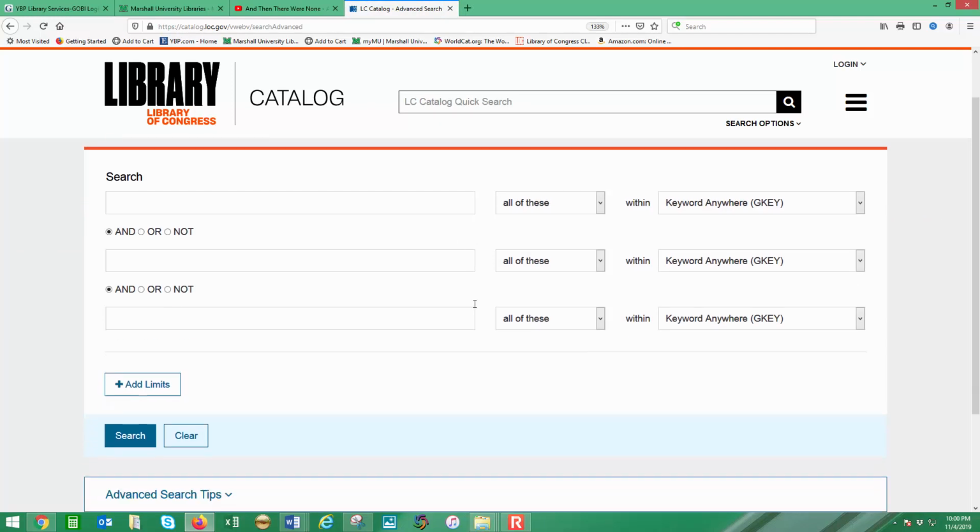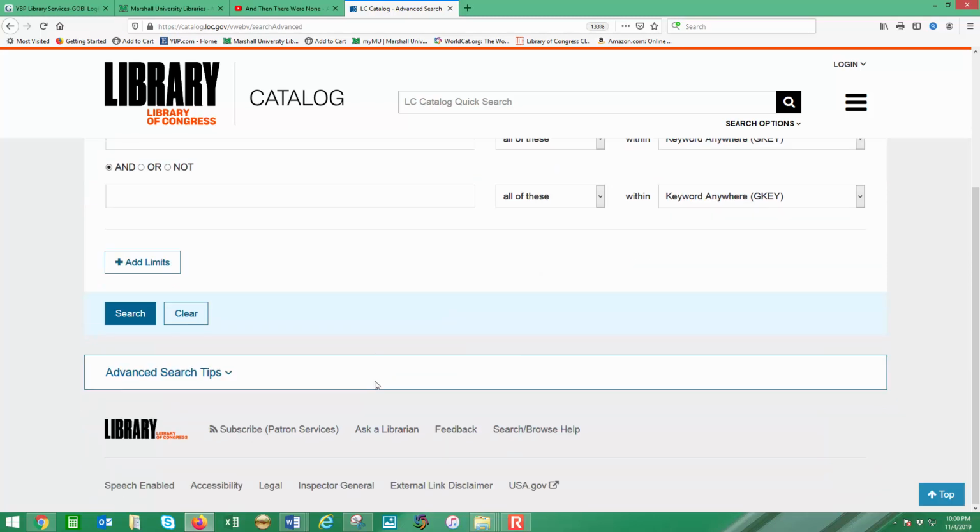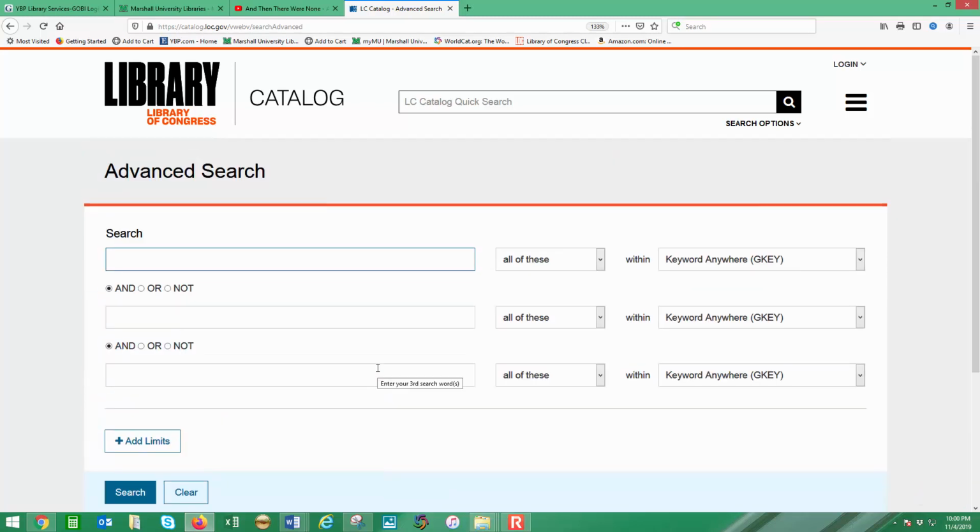When I first started using this resource, I was finding that I was catching a lot of titles that were adult titles, or not finding as many juvenile books as I expected to find. So I spent a lot of time on this, and I also wrote to a librarian and got some great tips, so I'm hoping this helps you.